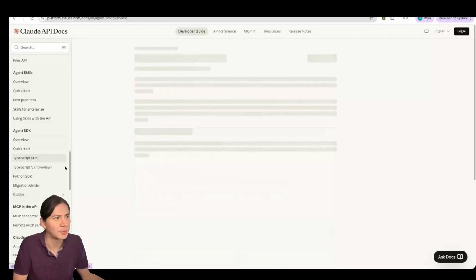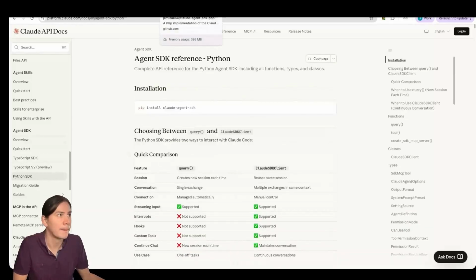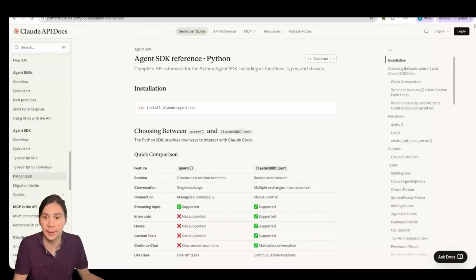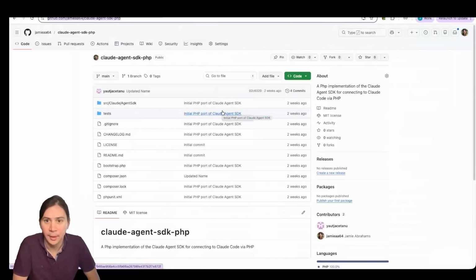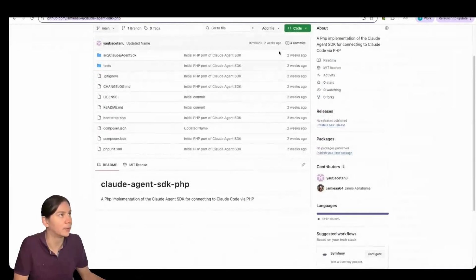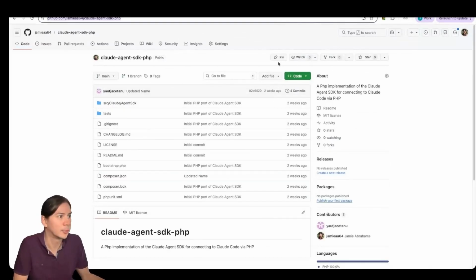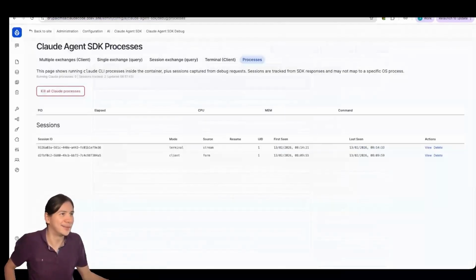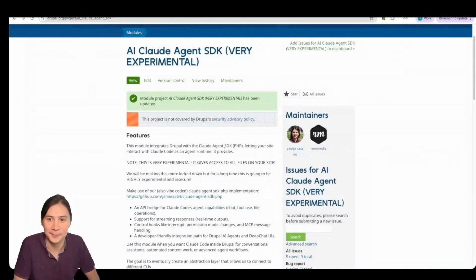I probably should have started with the TypeScript SDK, but what I did is I took the Python SDK and I put it in a folder, and I thought, okay, let's go and make a PHP version. So you can see this here, and this is pretty much a copy of the Python version, although I think we might want to look at the TypeScript one again. And I've just ported sort of everything, and then tried to see if it will just work. So then what we did is we created this module. And as I said, it's very, very experimental. So we can show you a little bit about how exactly this works and what it does.